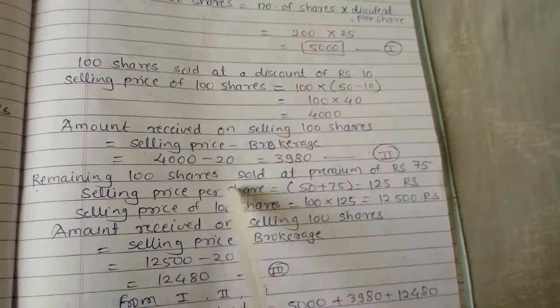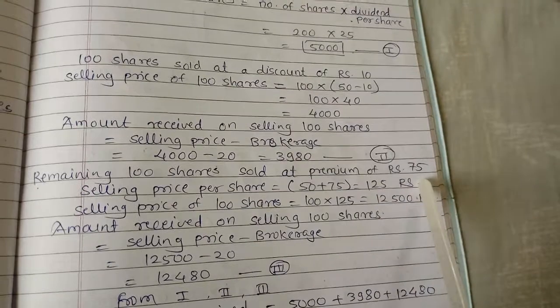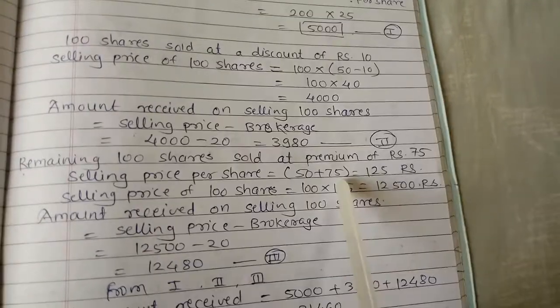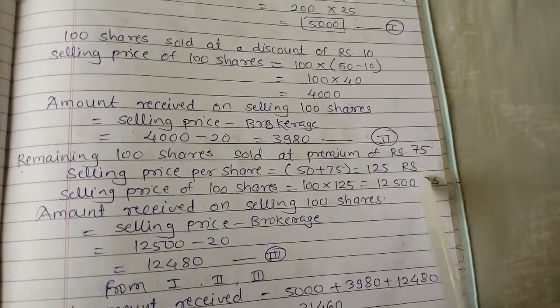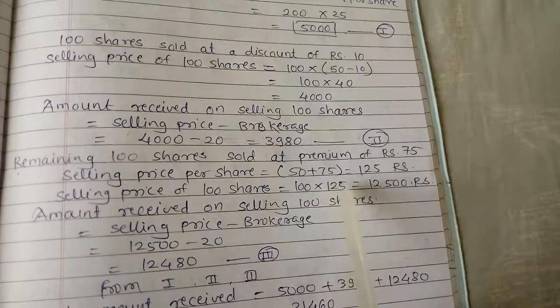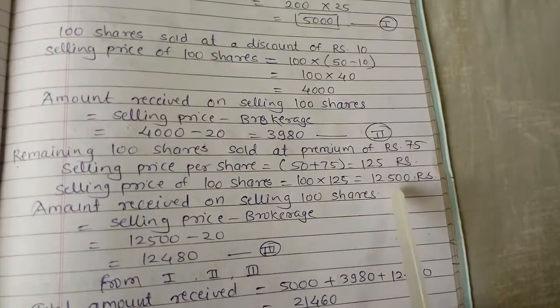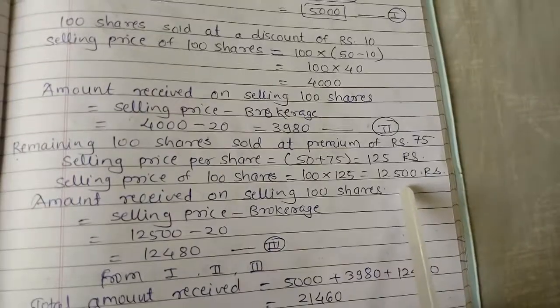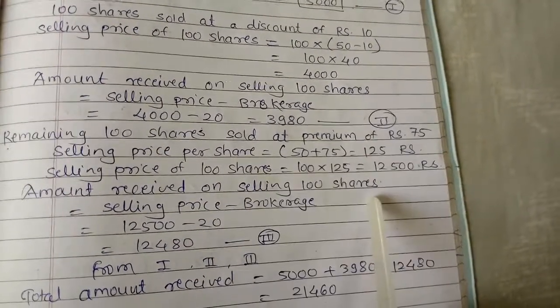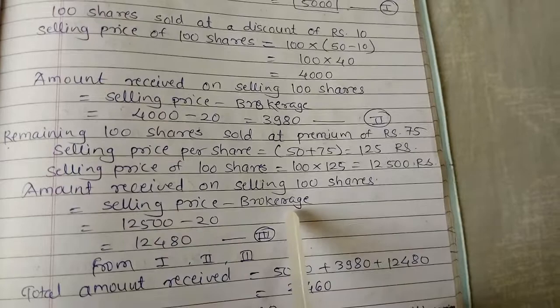And the remaining 100 shares sold at a premium of rupees 75. So the selling price per share is equal to 50 plus 75, which is 125 rupees. Now the selling price of 100 shares is equal to 100 into 125, so we get 12,500 rupees. Now the amount received on selling 100 shares is equal to selling price minus brokerage.